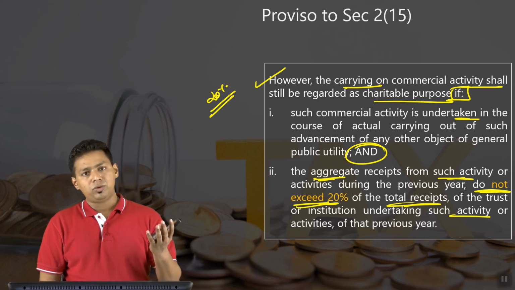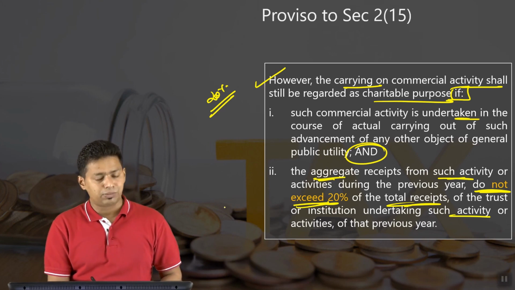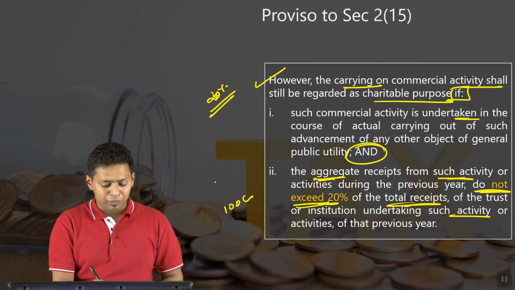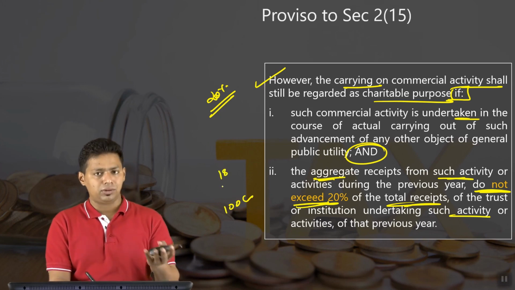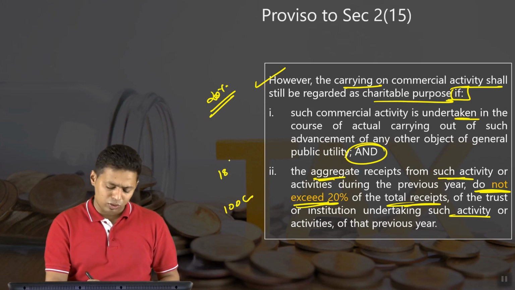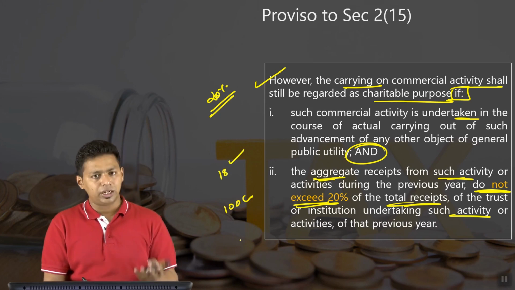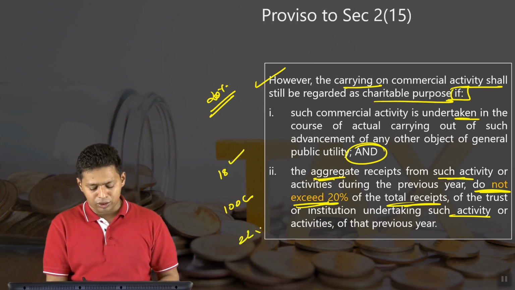Please understand. So we have to check. If my total receipt is 100 crore, and my business receipt in that 100 crore is only 18 crore, valid. If my business receipt in the 100 crore is 22 crore, then not valid.